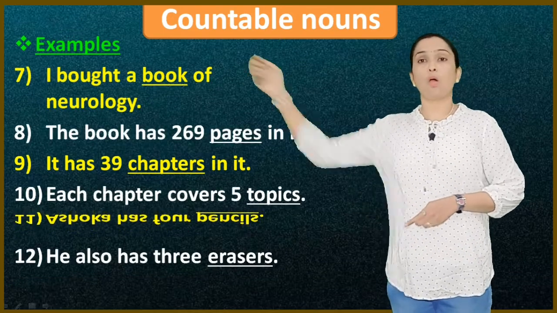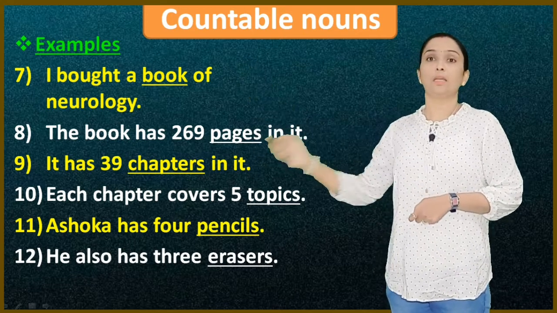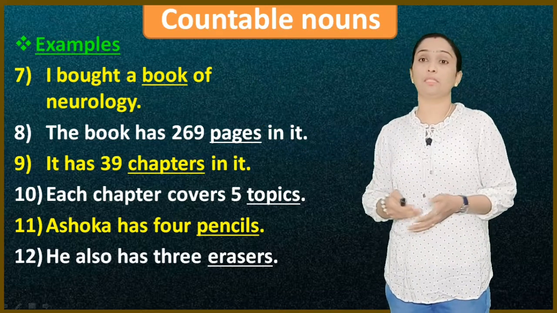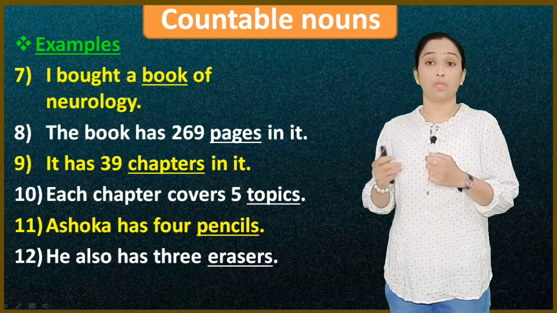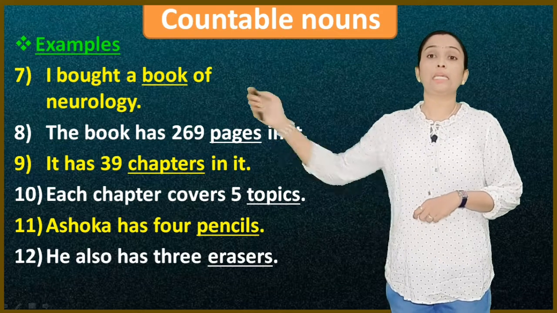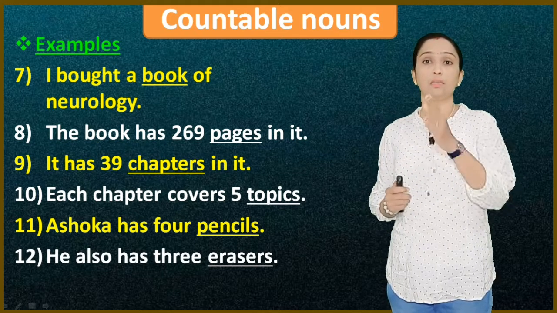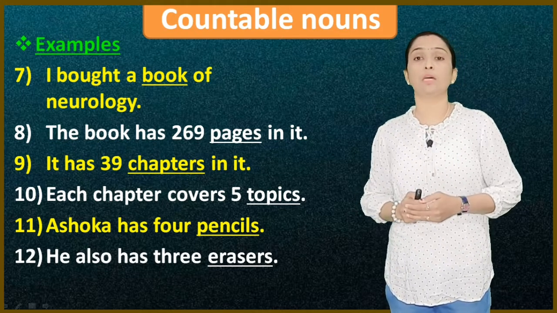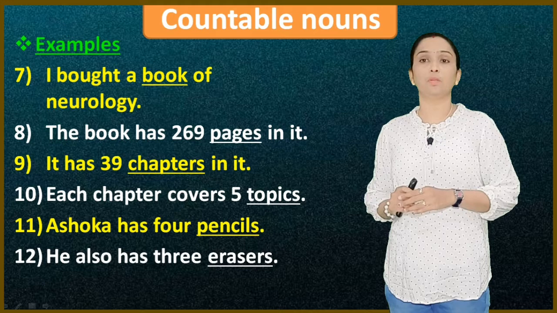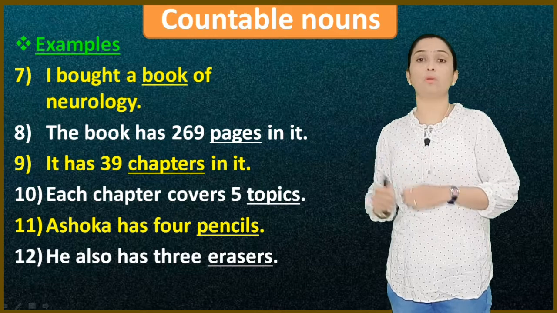I bought a book of neurology. I bought a book, a single book. How are we telling? A. The book has 269 pages in it. Pages, a single page. I have written 1 page. If I have to tell about a page, how will I tell? I have written 1 page of notes. Then it has 39 chapters in it. Chapter 1, chapter 2, we say chapter, and here chapters is a countable noun. Each chapter covers 5 topics. Chapter also is a countable noun. Topics is a countable noun.